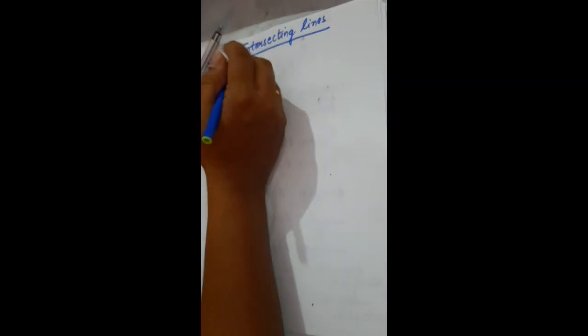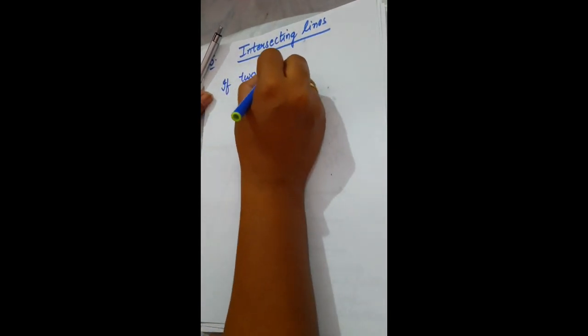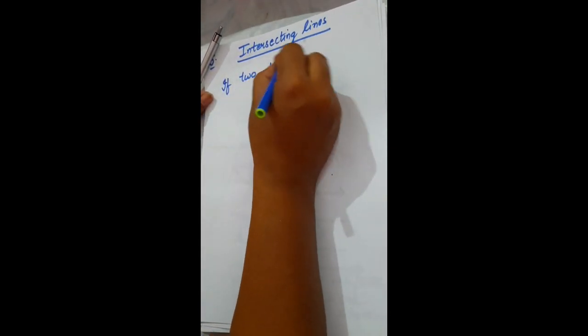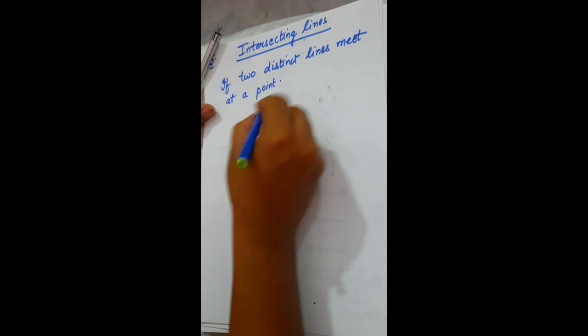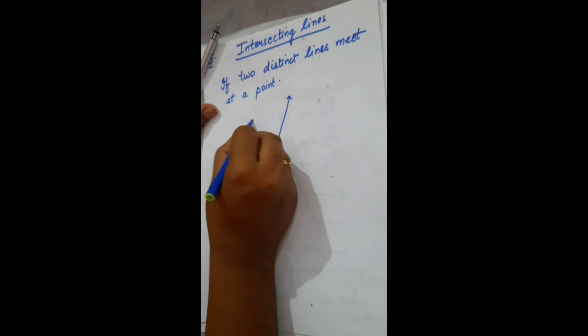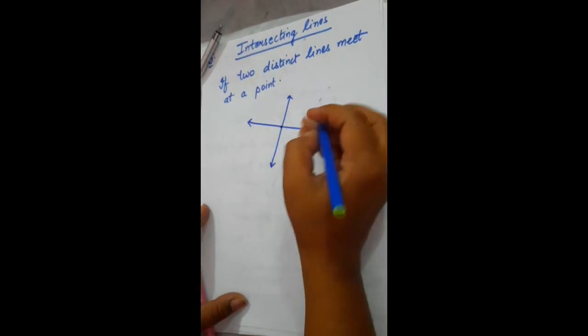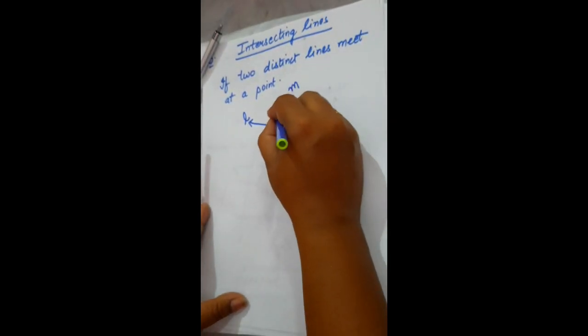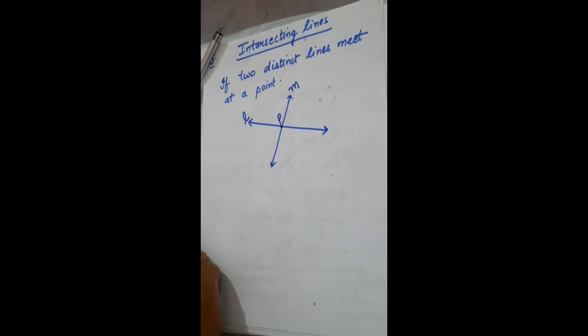So I will write, if two distinct lines meet at a point, like this is your first line, this is your second line, when they both cross each other at a particular point. Suppose this is line L, this is line M, and this is the point of intersection. Such kind of lines are called intersecting lines.